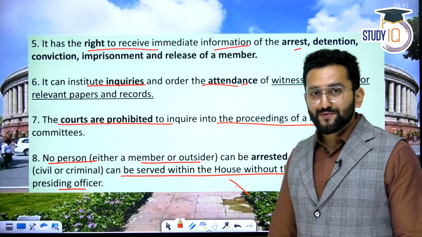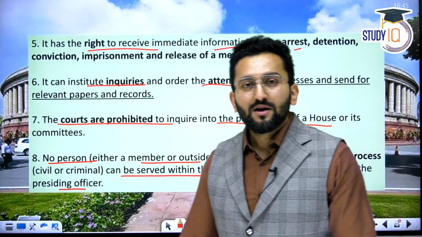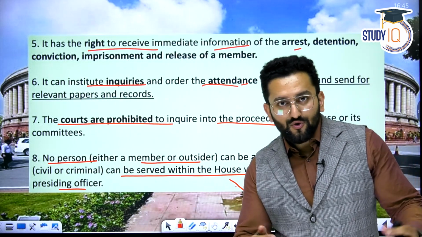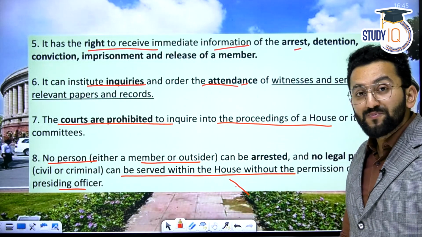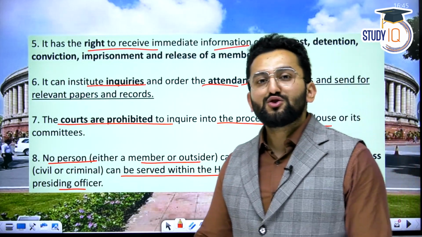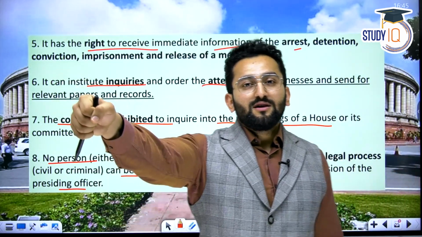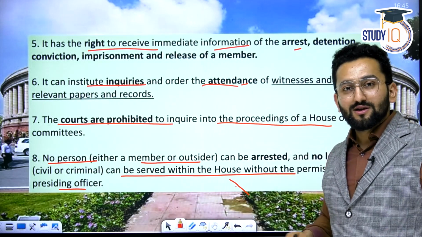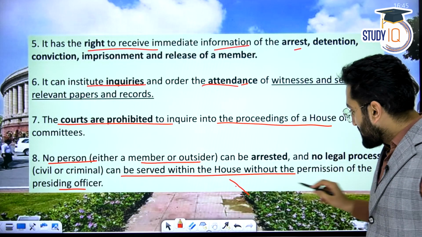Now, this is a catch. Consider you are not an MP, but you were a stranger and sitting in the Lok Sabha by the process I just told you. Now there is a civil case or criminal case against you. Can police actually come into the house and grab your collar and arrest you? No. You are in the house. In the house, actually nothing can happen.